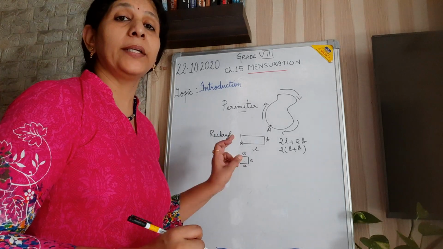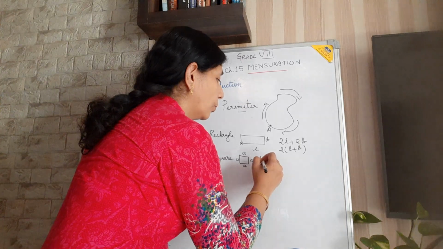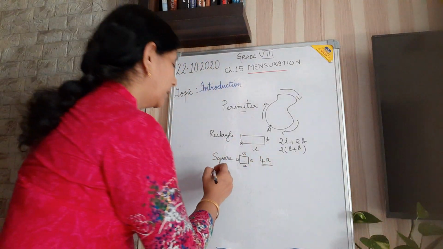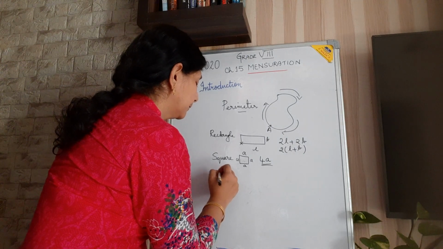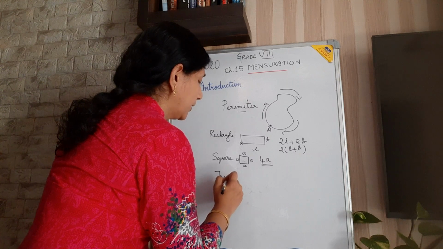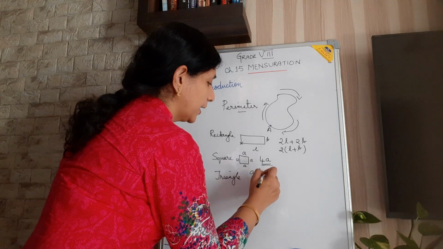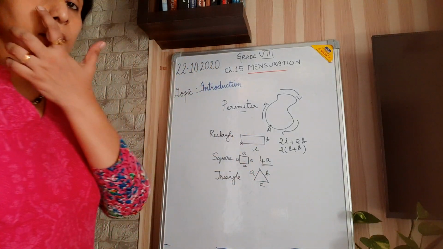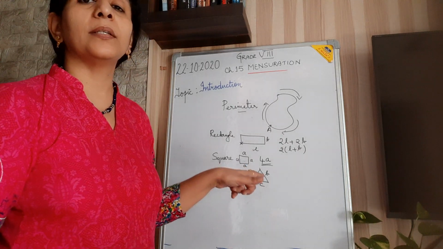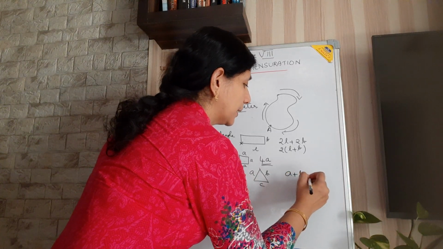Suppose the measurement is A, so the perimeter is 4 times A, because A plus A plus A plus A. Then you have found out for the triangle. For a normal triangle with sides A, B, C, that is different lengths, you say that it is a scalene triangle and the perimeter is A plus B plus C.